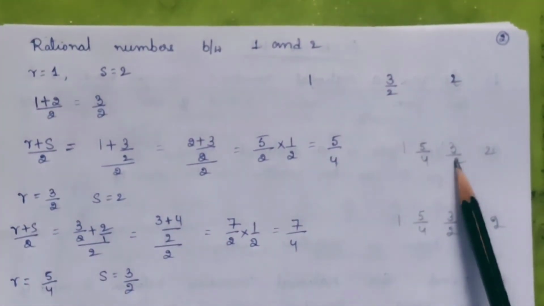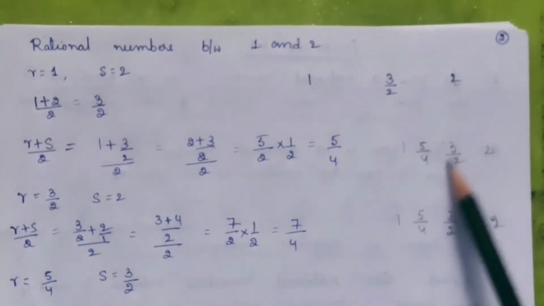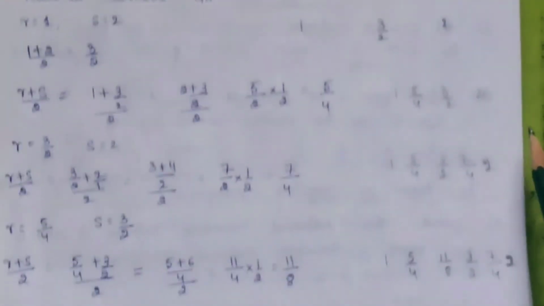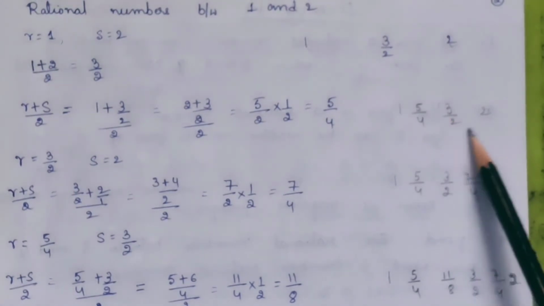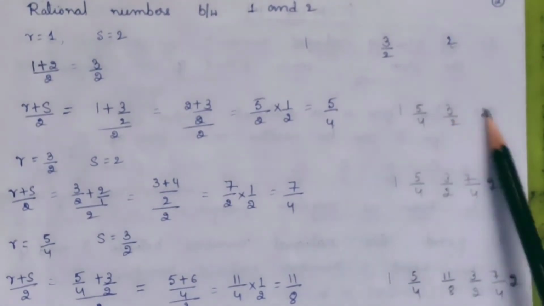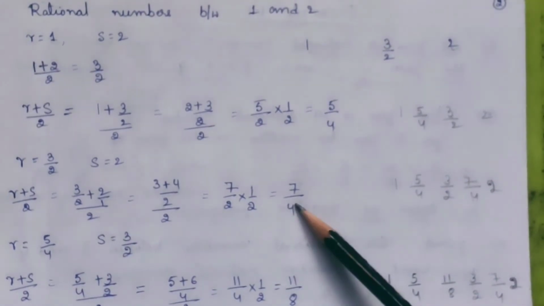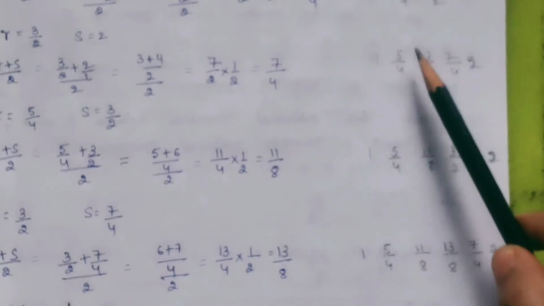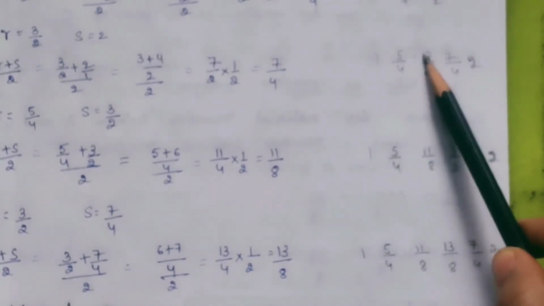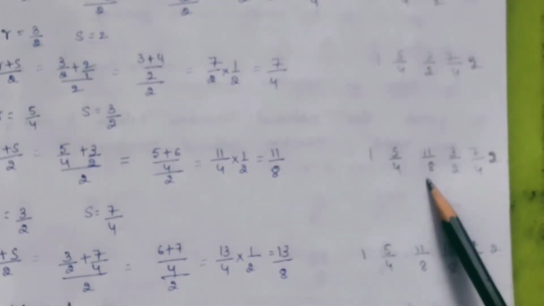Representation here. Then, find the middle term between these two, that is 3 by 2 and 2. Now, how to find it? Take r as 3 by 2 and s as 2 and find the middle term. Then you will get 7 by 4. Same way, proceed further. Take 5 by 4 and 3 by 2 as r and s. Find the middle term in between. Then, after finding, you will get 11 by 8 as an answer.